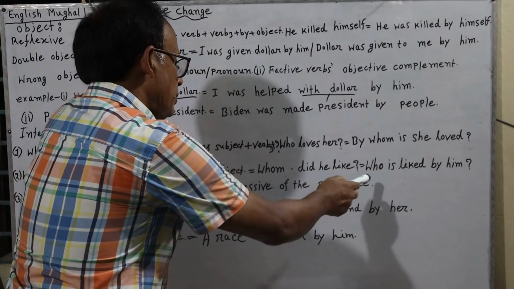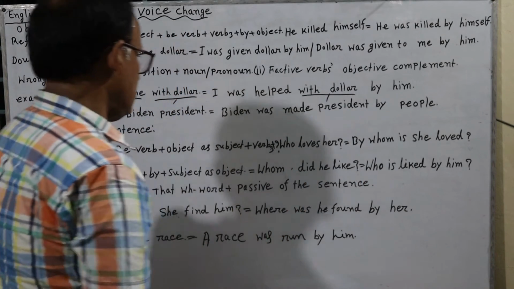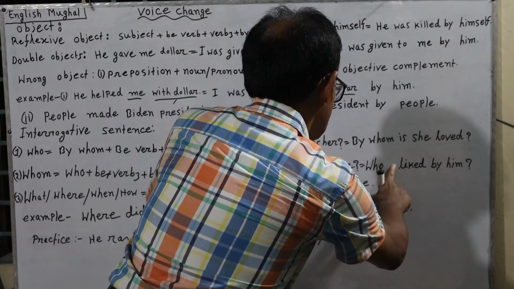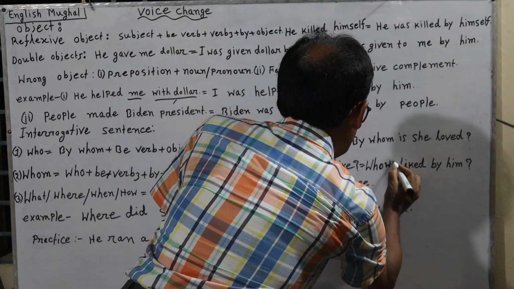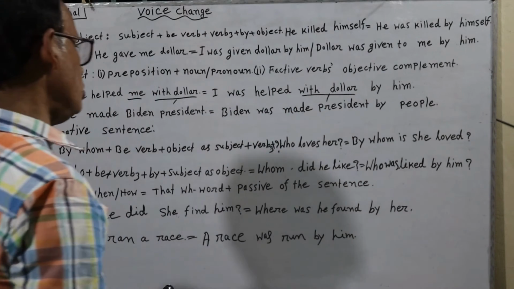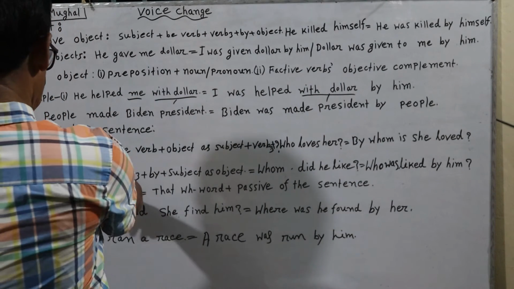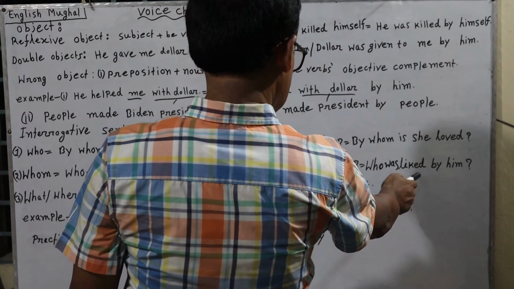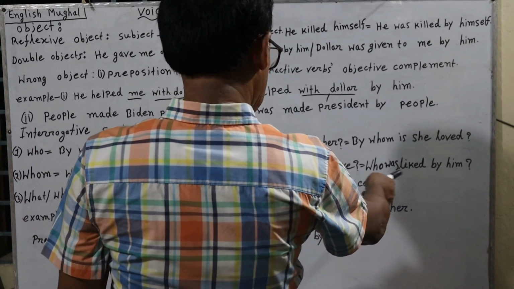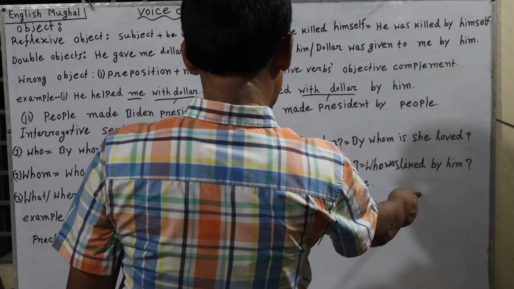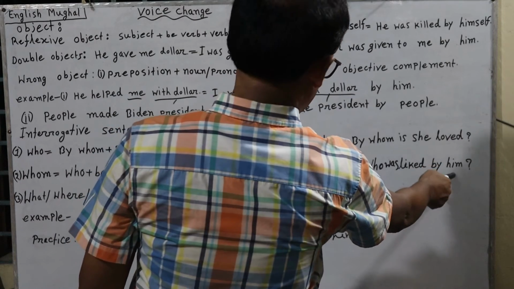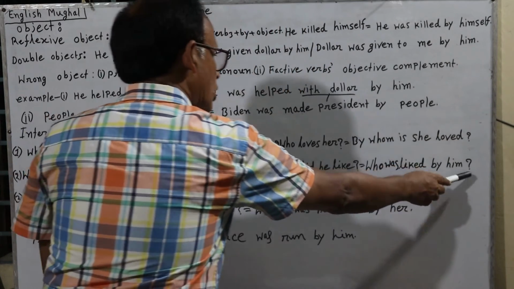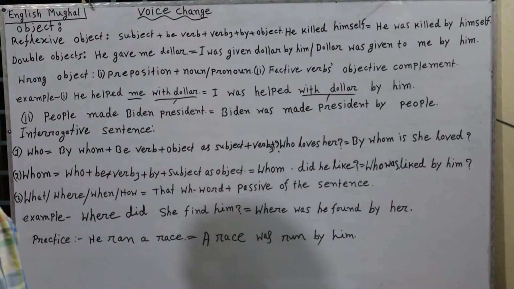Here, whom has become who, then, as did he like is past tense, the be verb will be was. Who was, then the past participle according to the rule. Here the past participle of like is liked. Then we have used by, and after that the subject has become object. He has become him, and at last we have given a note of interrogation or question mark.